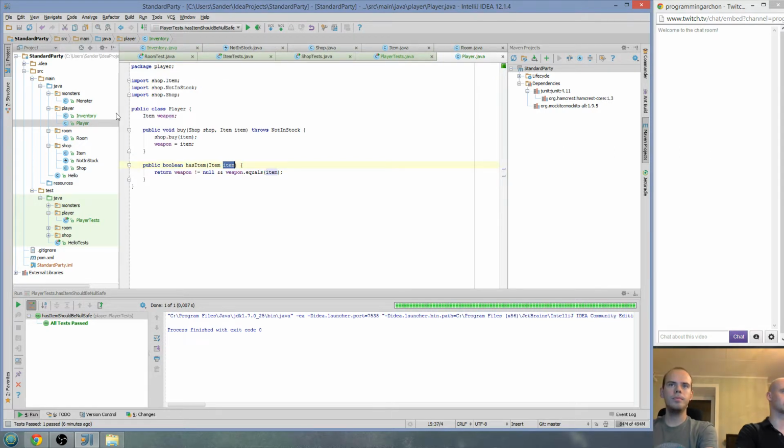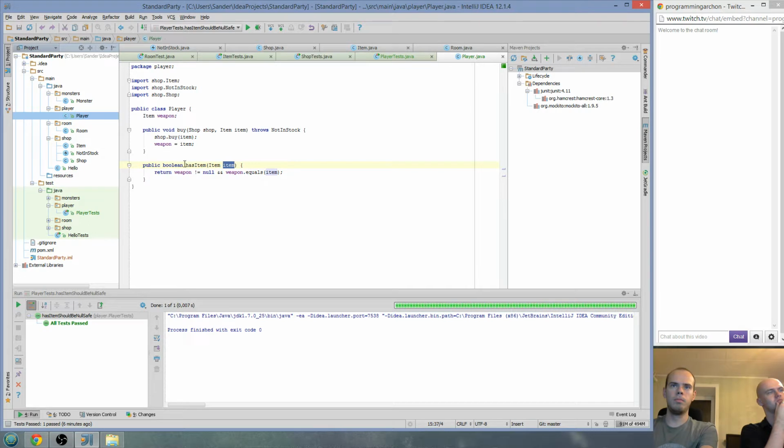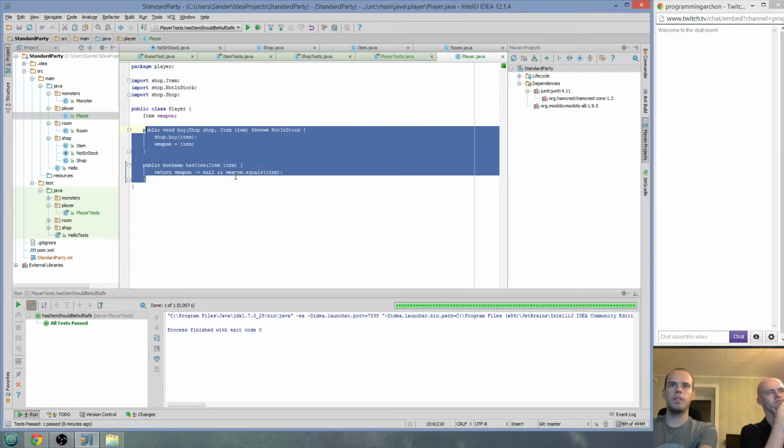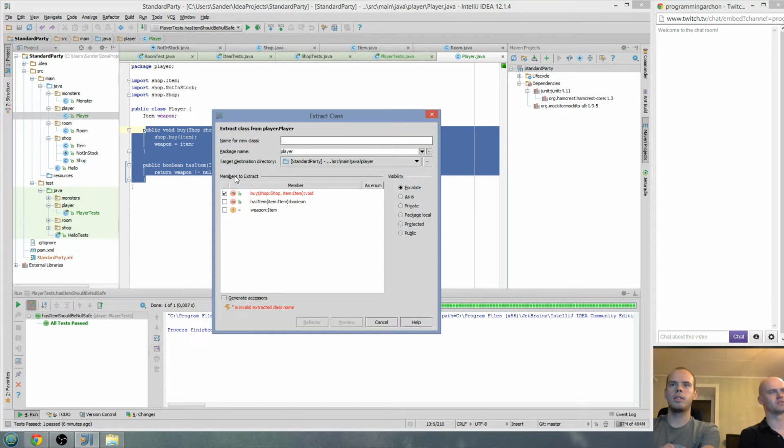So how do we refactor this? Can we just undo this and just extract the method? How is this done? Extract class actually.